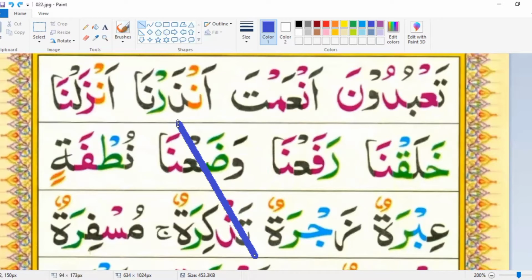Dal is a soft letter and ra is in green color, so it is bold. Anzar noon alif fatha na, alif madda. Anzar na. Hamza noon fatha an. Za lam fatha zal. Anzal noon alif fatha na. Anzalna.